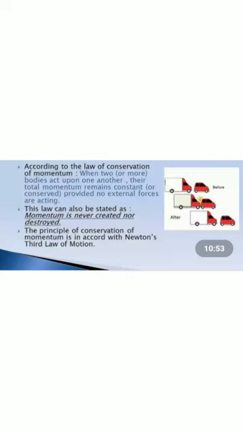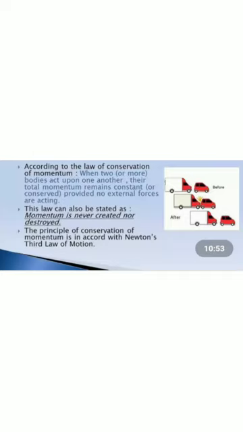As soon as we fire the bullet, it moves in the forward direction with a large velocity, and in order to conserve momentum, the rifle experiences a force in the backward direction. So the momentum of the system remains zero. Clear?